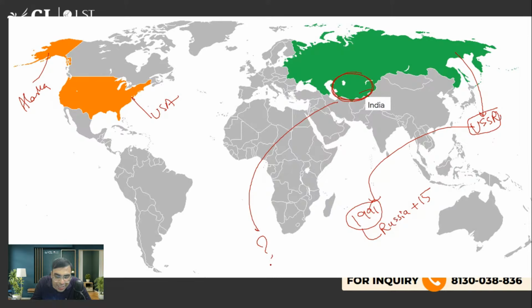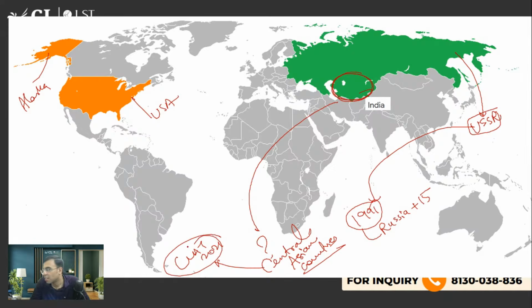So what we call it as Central Asian countries. Why I'm explaining this? एक CLAT 2021 में क्वेश्चन आया था, and one of the options was talking about this term Central Asia, that with the help of Chabahar port here in Iran, we will be able to reach Central Asia. So first you should be knowing what is Central Asia. So Chabahar port पे क्वेश्चन था, 2021 में आया था.